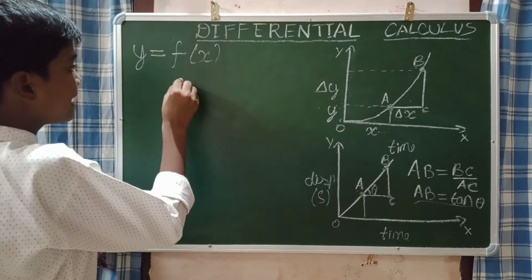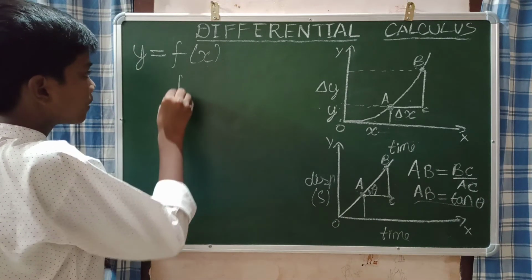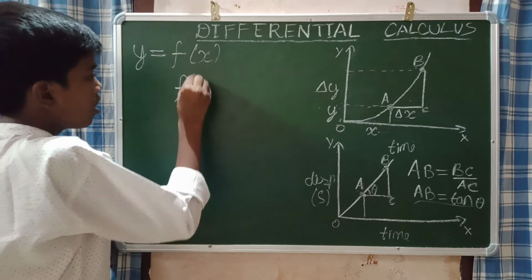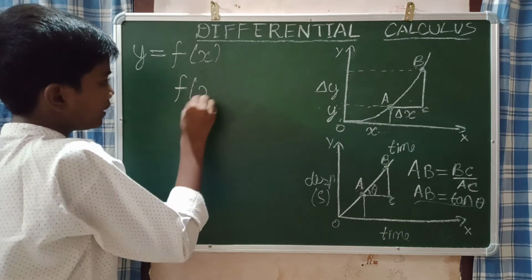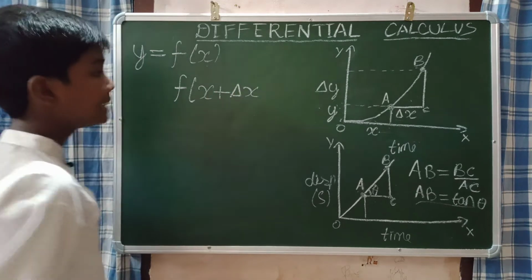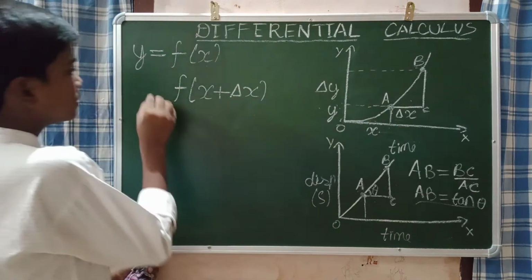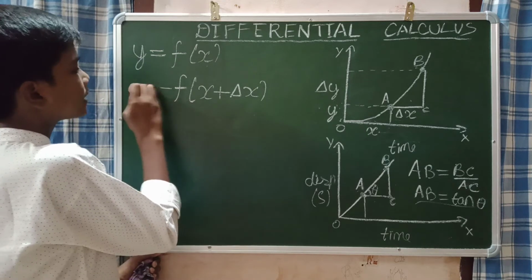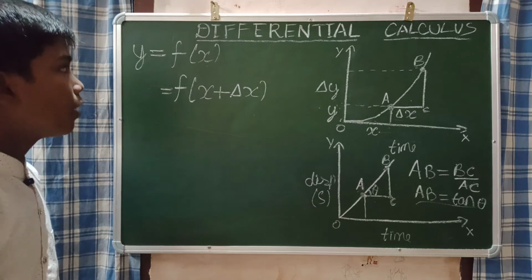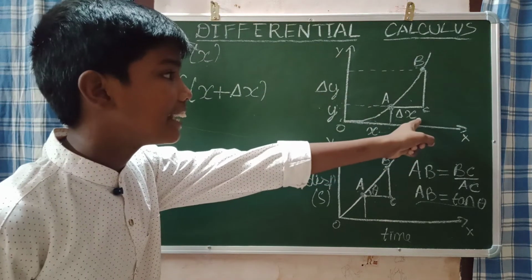So what we can say is, f of x plus del x is equal to, please understand, what I am doing is, there is some change in del x.